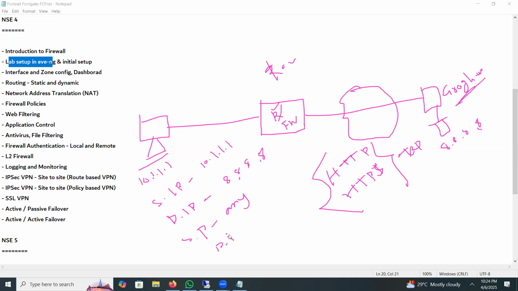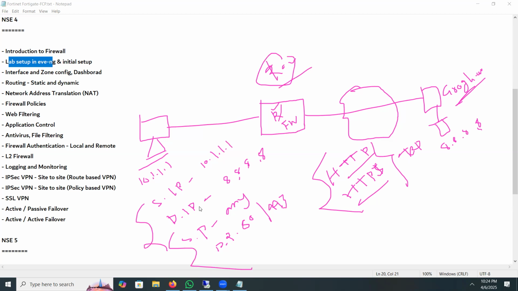Destination port will be suppose HTTP or HTTPS, destination port 80 or 443. Now on ACL, if we configure ACL based on source IP, destination IP, source port, and destination port.